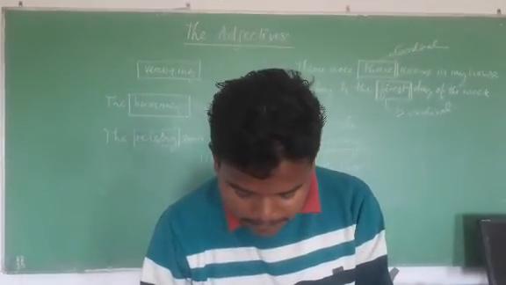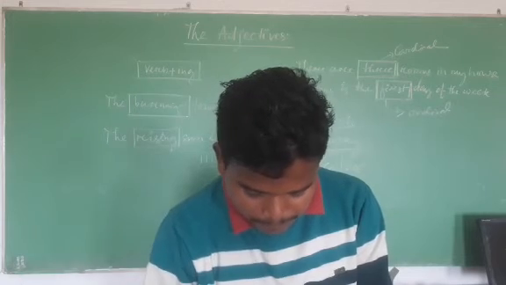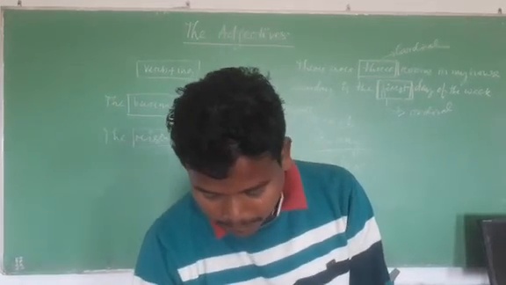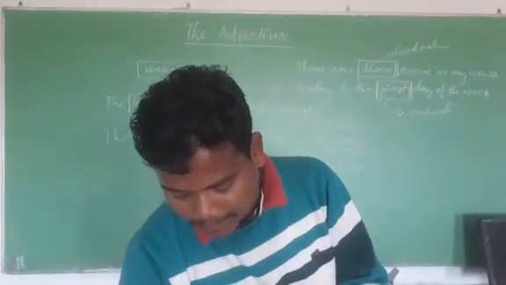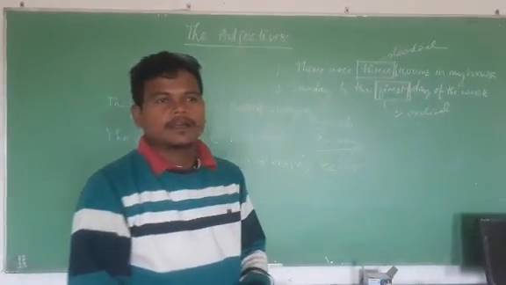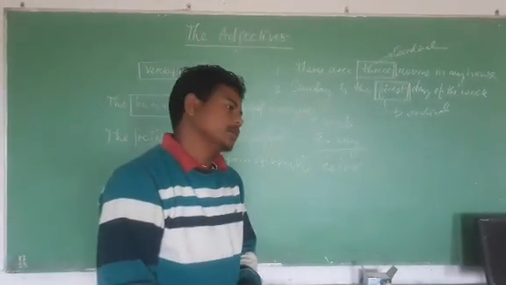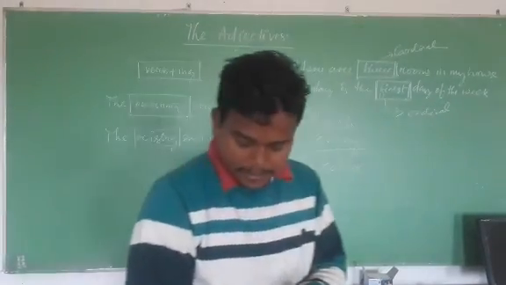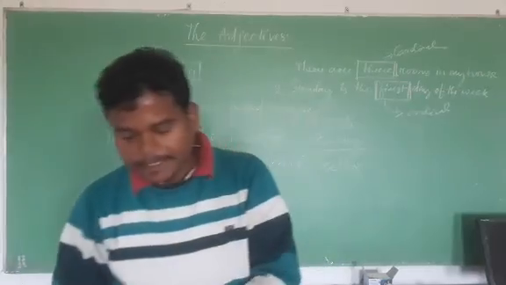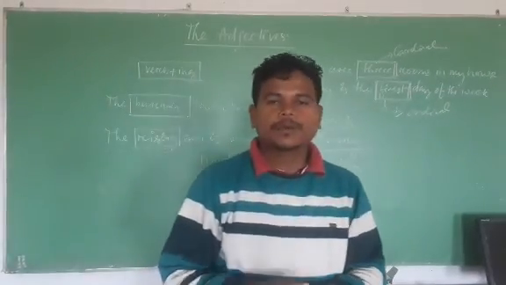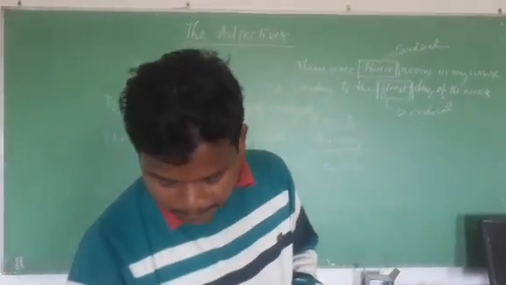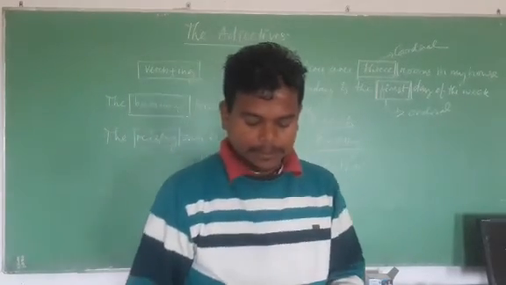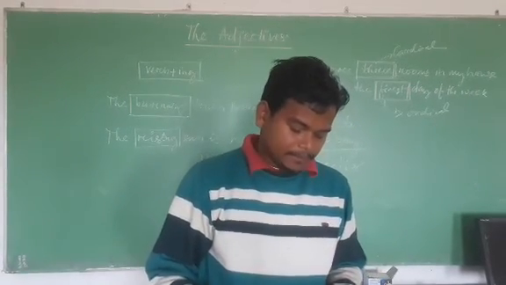Secondly, we will see some degrees of adjectives. There are 3 degrees of adjectives, as we have seen in the previous chapters. First is the positive degree, second is the comparative degree, and third is the superlative degree.